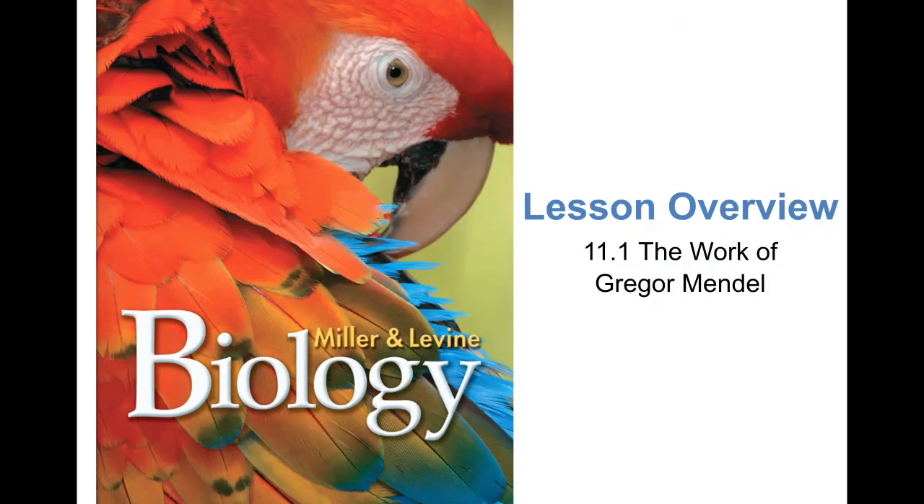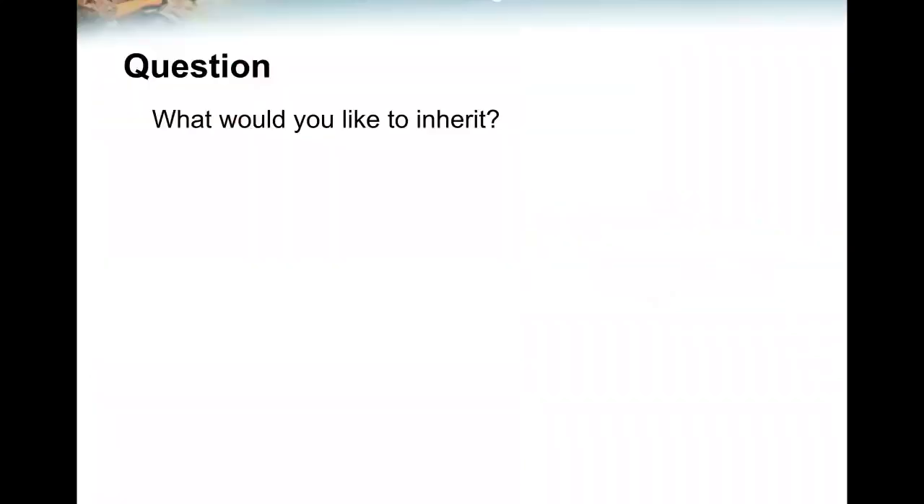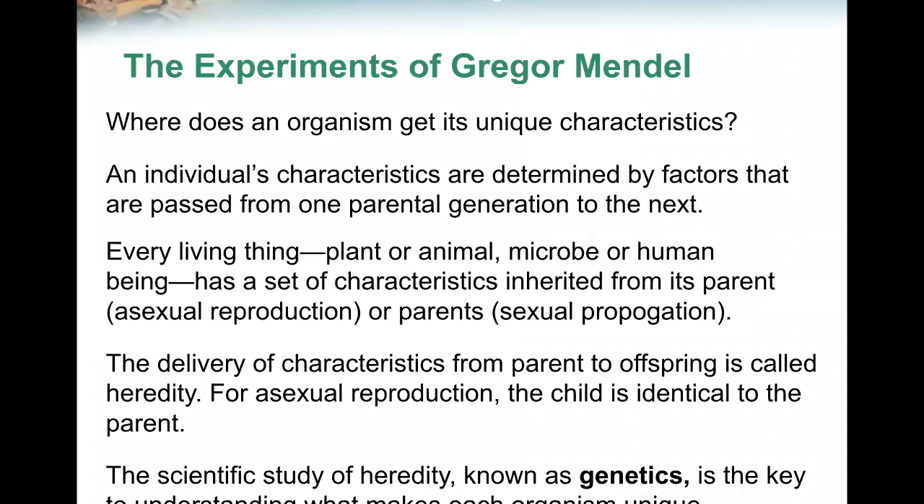The work of Gregor Mendel. What would you like to inherit? Where does an organism get its unique characteristics? An individual's characteristics are determined by factors that are passed from one parental generation to the next.